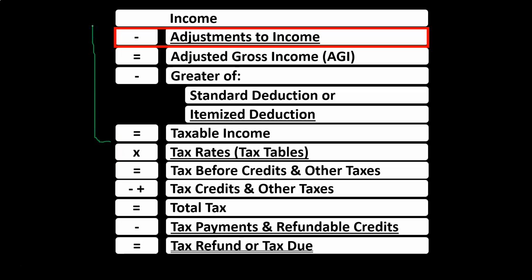We're going to be up top in basically the income statement side of things. And in prior presentations, we talked about the income, what would be included, what would not be included. Now we're going to be talking about deductions or adjustments to income, you can call them. Again, this line has kind of changed titles from time to time. But basically, we're talking about deductions. I would call them above the line deductions to differentiate them between those and the below the line, which will typically be either the standard deduction or itemized deduction.